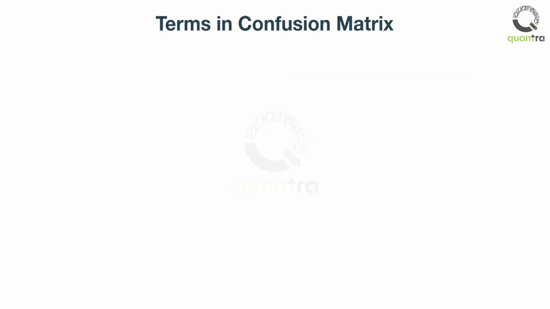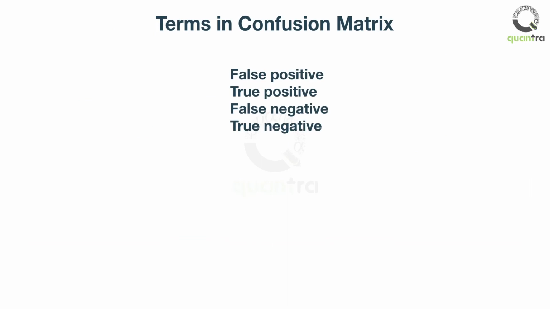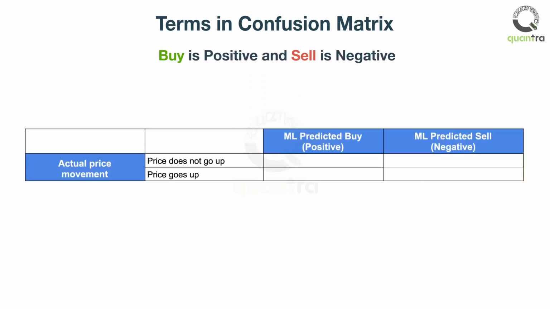Sometimes there are jargons used to explain the matrix labels, such as false positive, true positive, and so on. In the above example, let's say buy is positive and sell is negative. On all the occasions where the ML model predicted buy correctly, we call that a true positive. The number of times where the ML model was wrong in predicting buy, or positive, we call it a false positive. False because the ML model was wrong in forecasting the positive label.